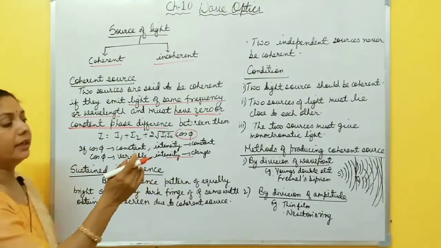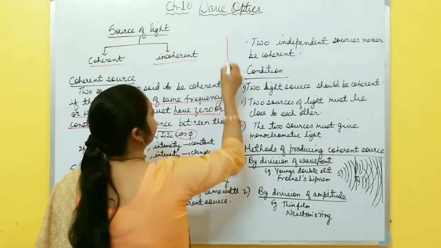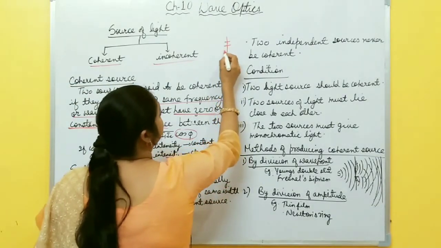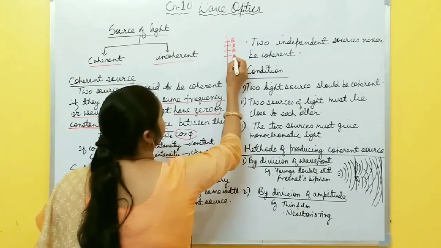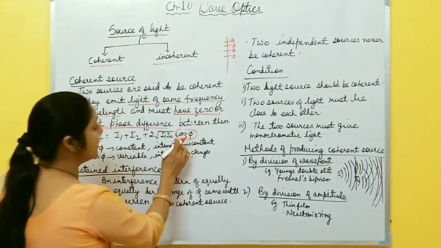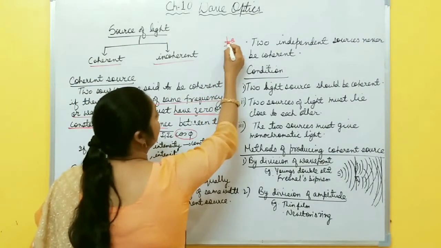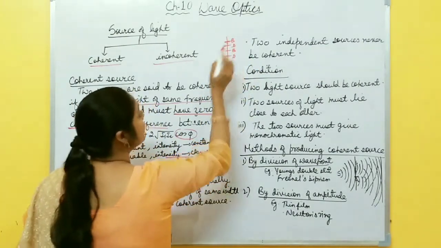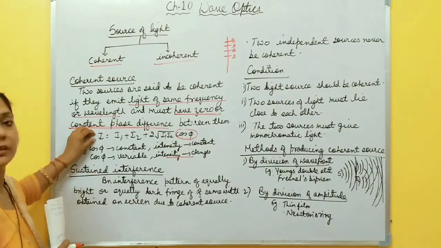It means in an interference pattern, there is maximum and minimum intensity: maxima, minima, bright, dark. If this phase difference is not constant, then maxima is not exactly maxima, minima is not exactly minima, and intensity is not constant.